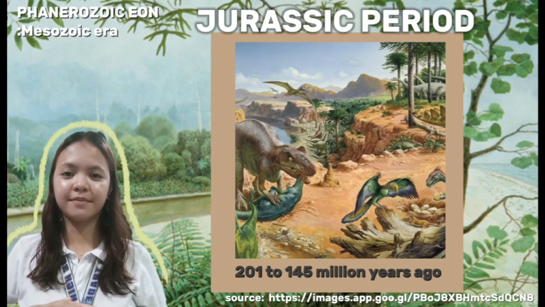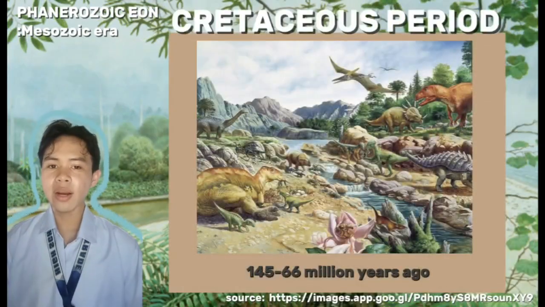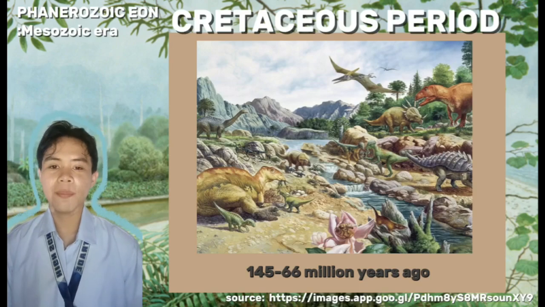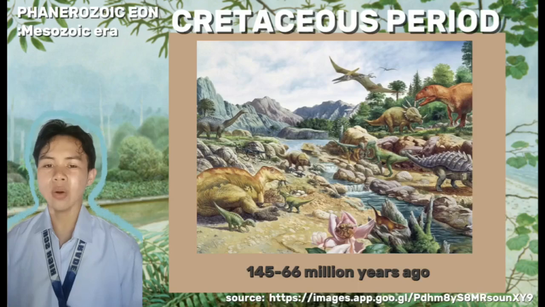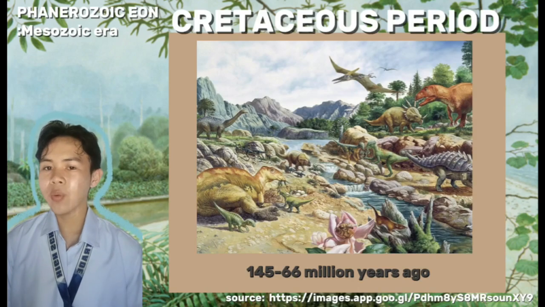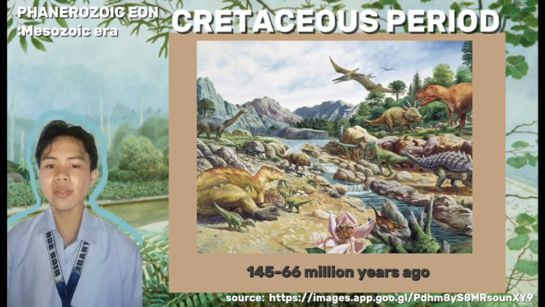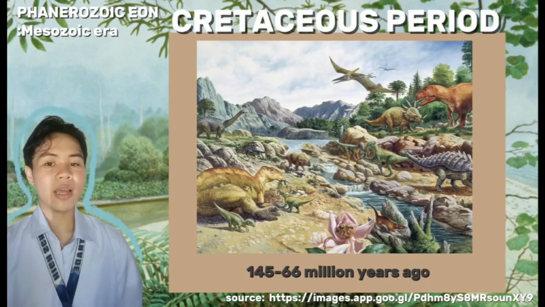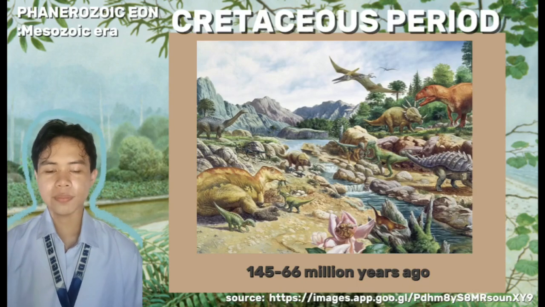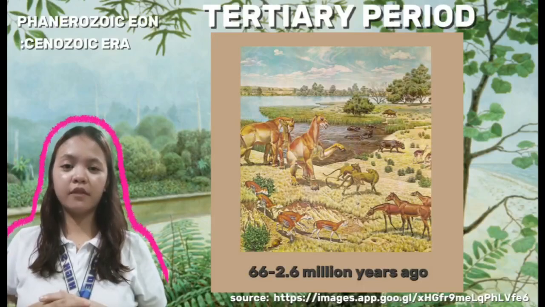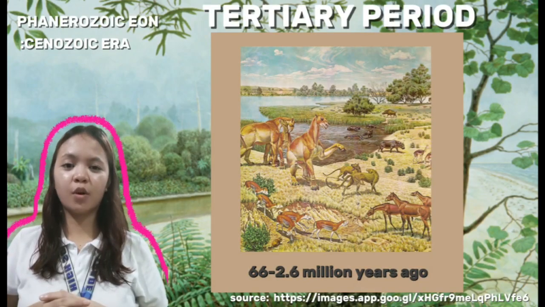During the Cretaceous period, spanning about 145 to 66 million years ago, dinosaurs reached their peak with iconic species like Tyrannosaurus rex and Triceratops dominating the landscape. The last era of the Phanerozoic Eon is the Cenozoic era.